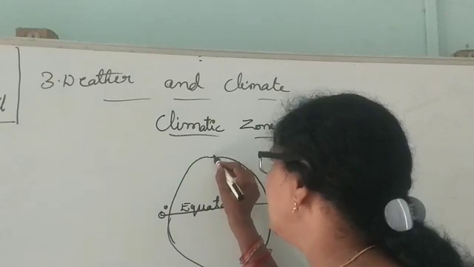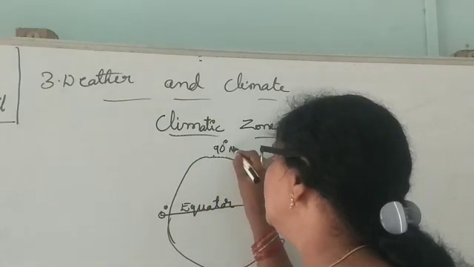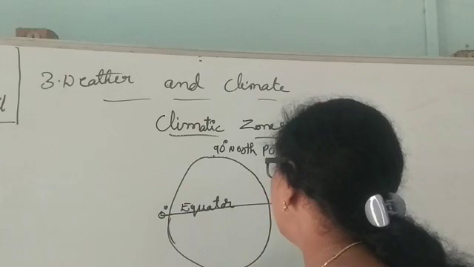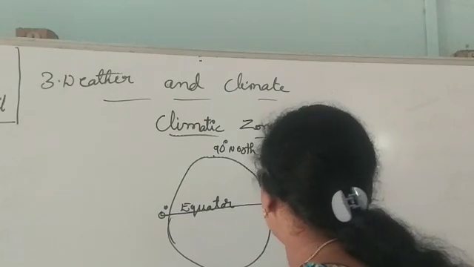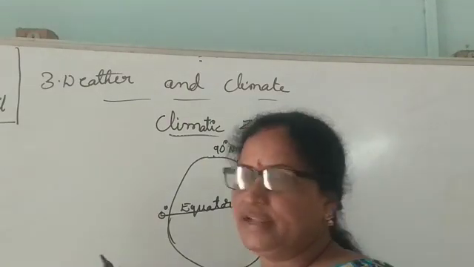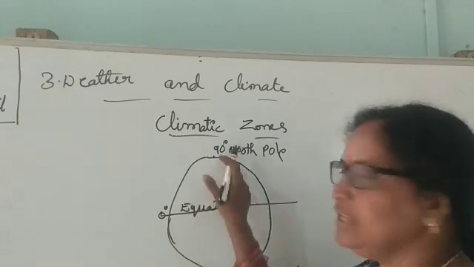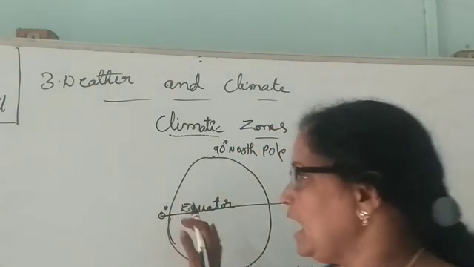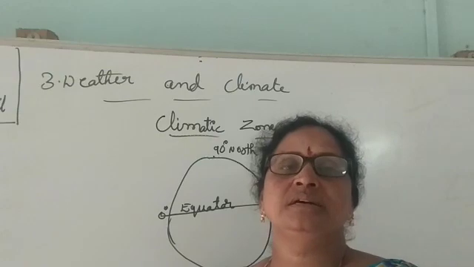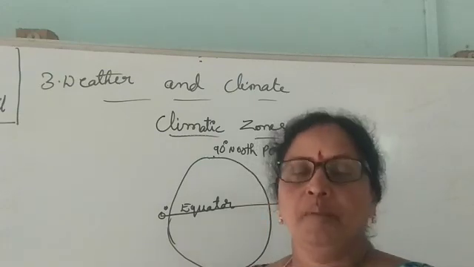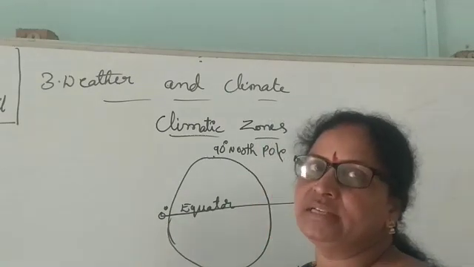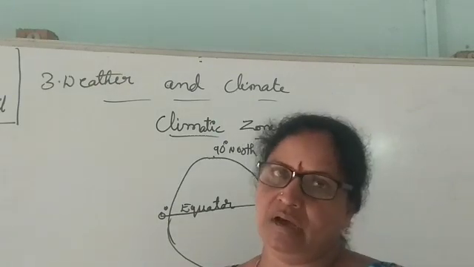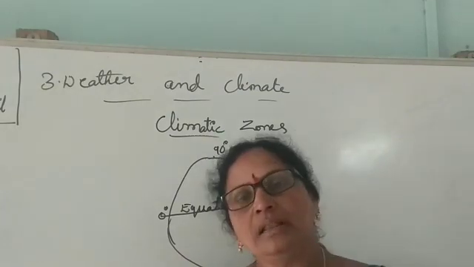From 0 degrees to 90 degrees north pole, the northern hemisphere, and from 0 degrees to 90 degrees south pole, the southern hemisphere. The equator is dividing the earth into 2 equal halves, the northern hemisphere and the southern hemisphere.